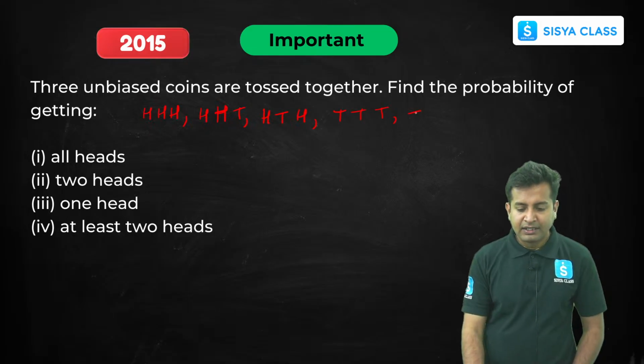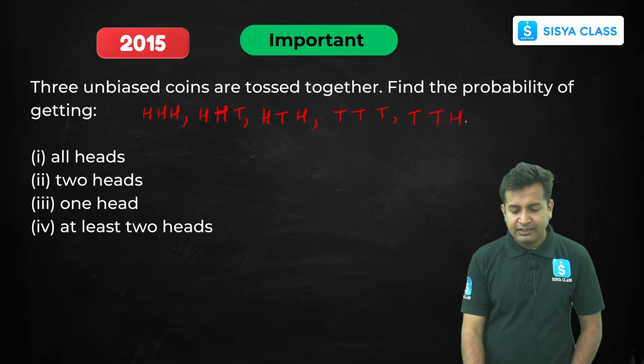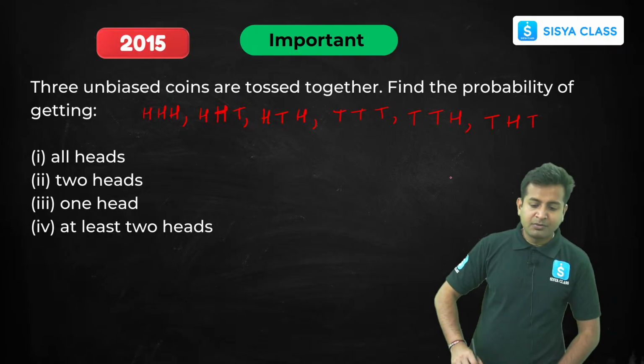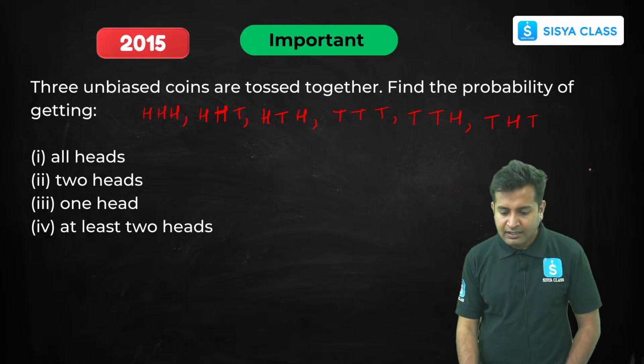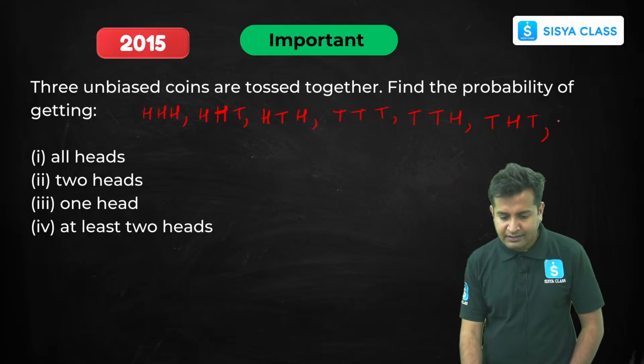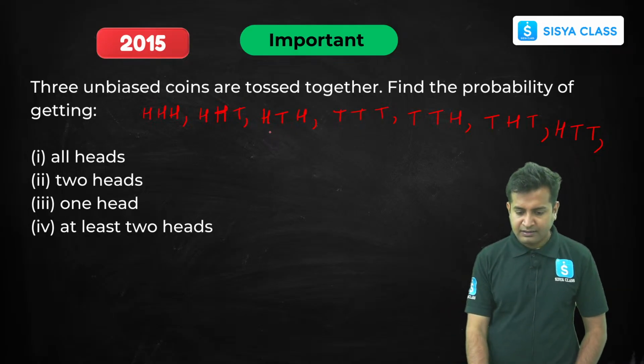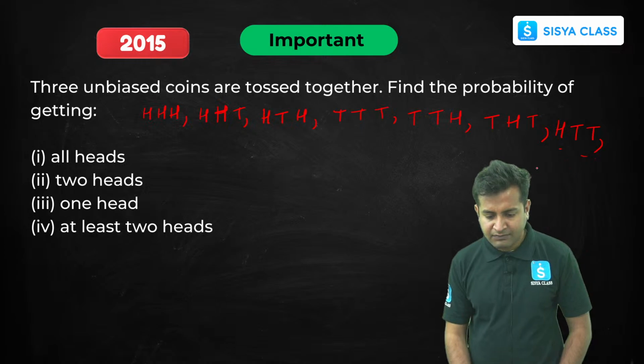Next would be tail tail head. Next would be tail head tail. Okay. Now 2 more cases, which would be head tail tail, and next would be head. Okay, we have written head tail tail, and what is left?